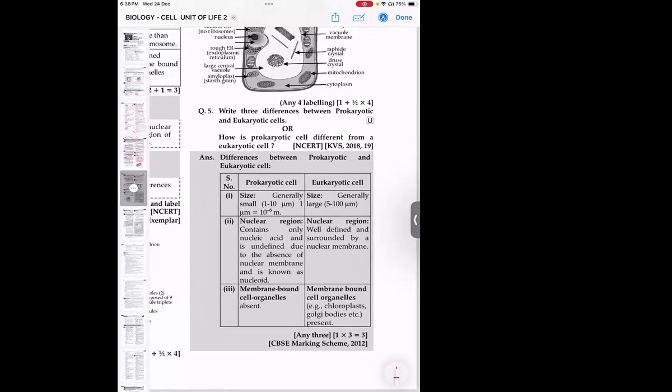Question number 5. Differences between the prokaryotic and eukaryotic. Very important. Yashoda, can you read the answer for question number 5?